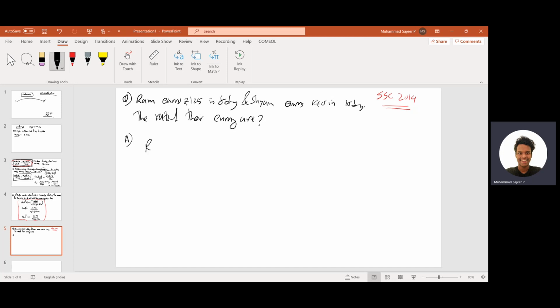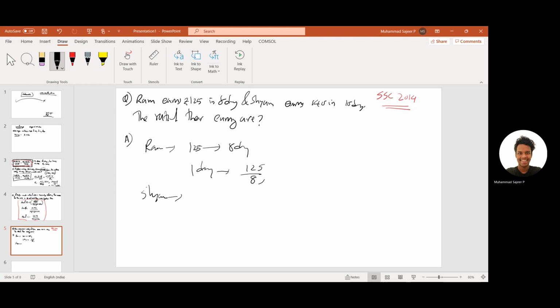So you can see that Ram earned 125 in 8 days. So in a day, Ram is earning 125 divided by 8, right? Similarly, Shyam earned 140 in 10 days. So in a day, he is earning 140 by 10.